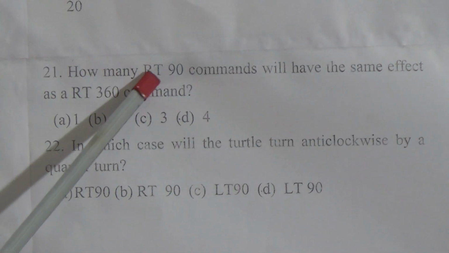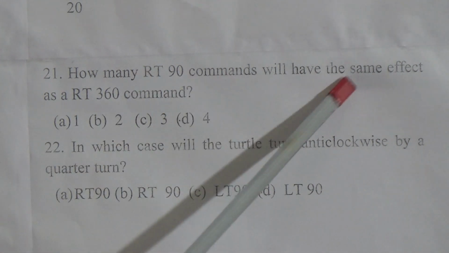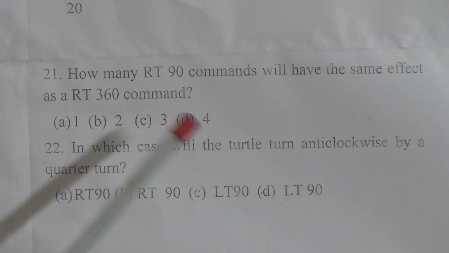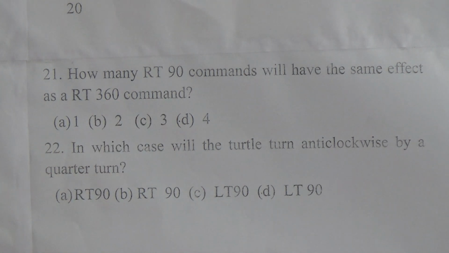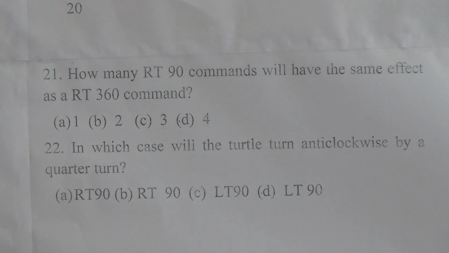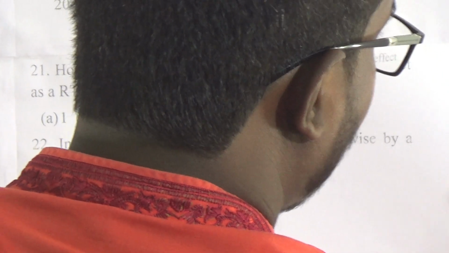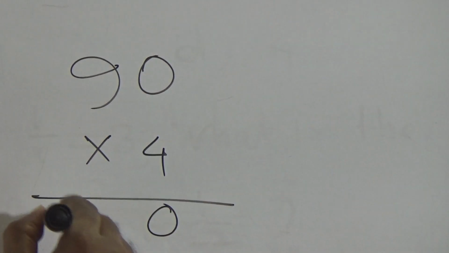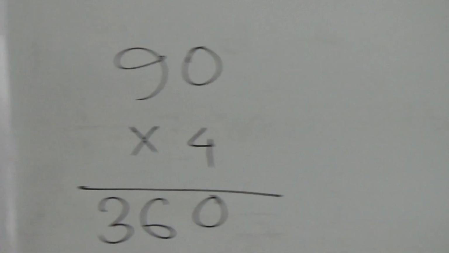Now MCQ number 21. How many RT90 commands will have the same effect as a RT360 command?